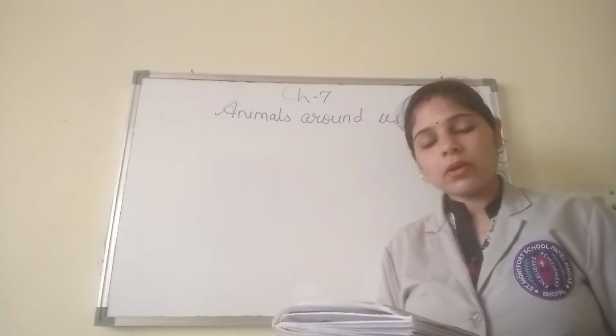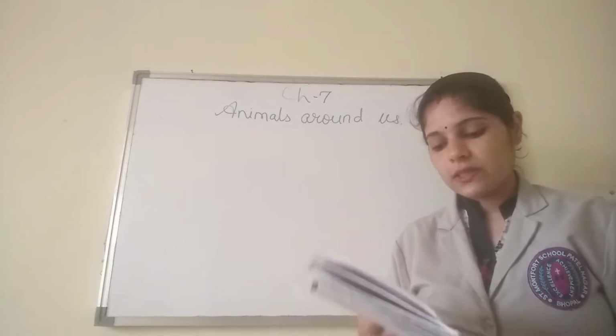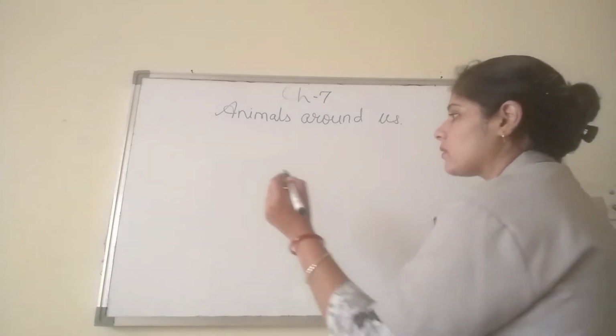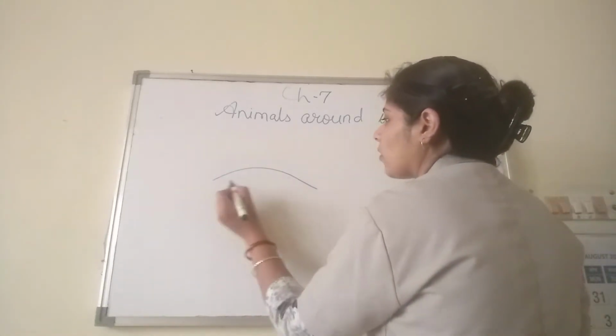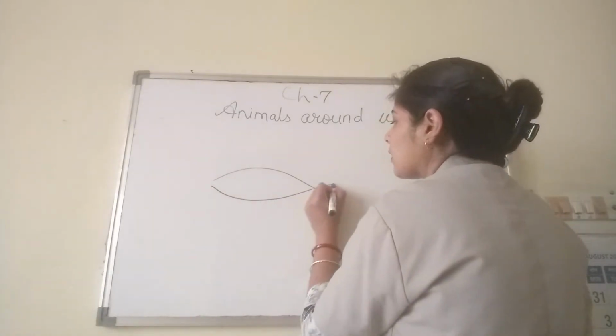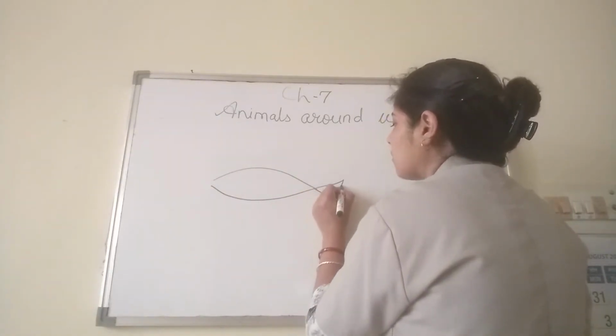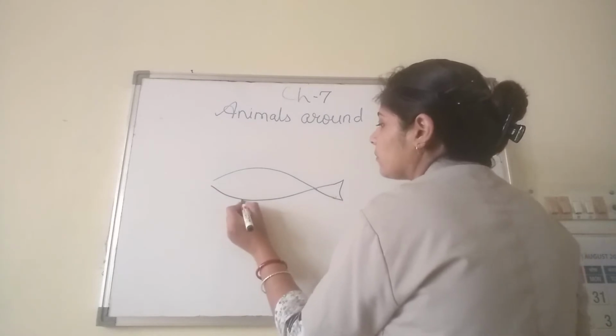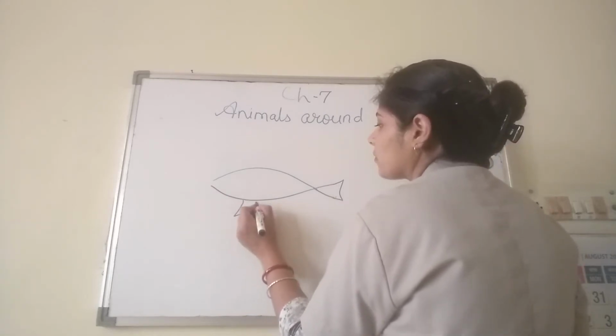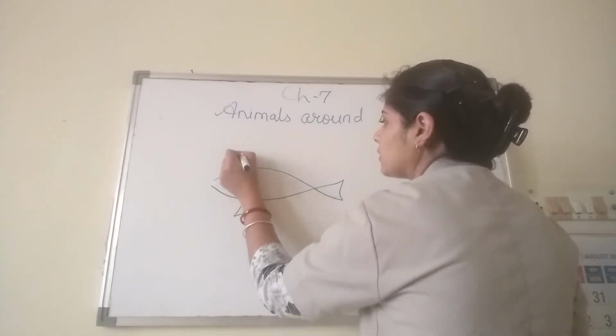Then coming to the next, it is fishes. The body of a fish is streamlined. What is the meaning of streamlined? Suppose this is your fish.